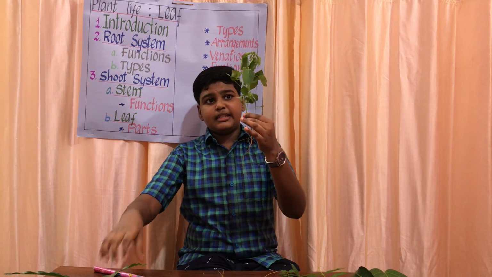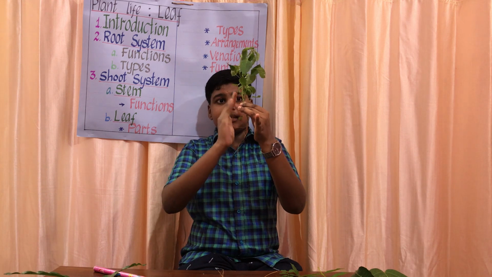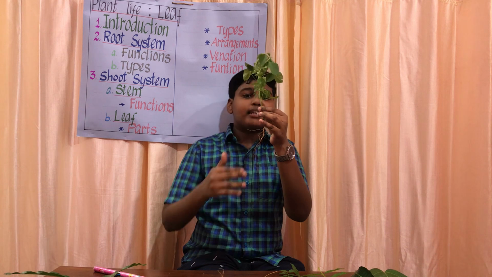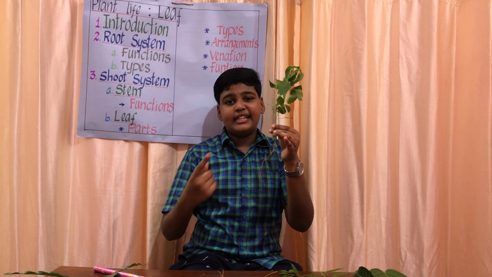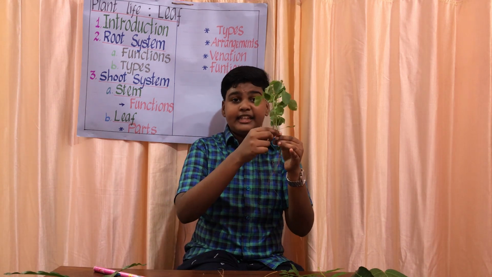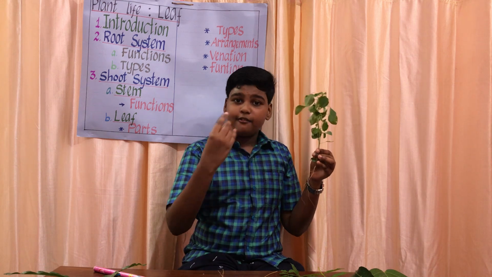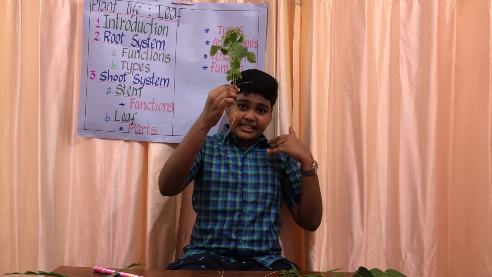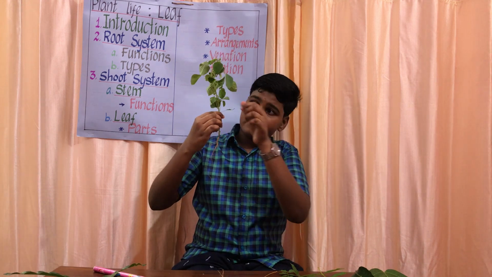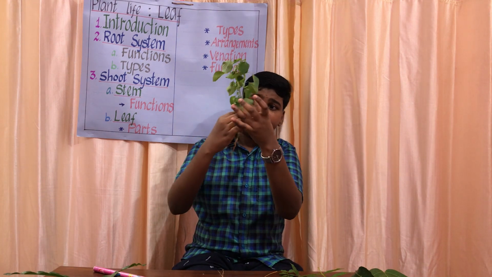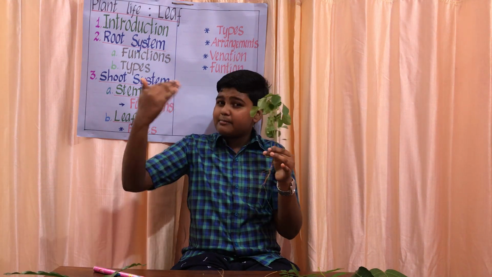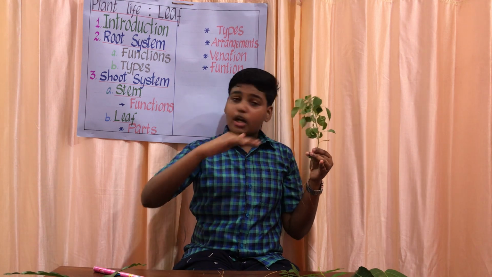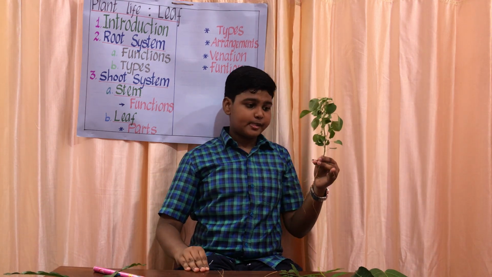The stem is the main part of the shoot system and it grows erect. It gives rise to many leafy branches, leaves, flowers, fruits and buds. When it is young, it is in the green stage, and when it becomes old, it becomes very woody and brown, and it stops photosynthesis.